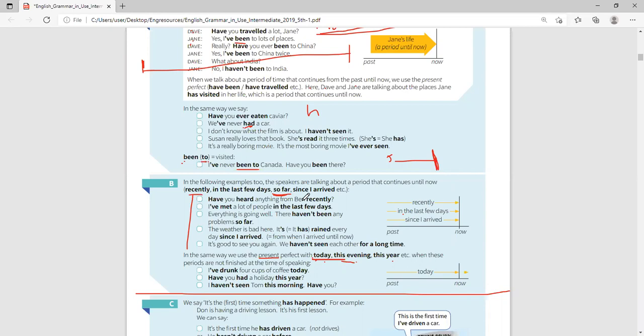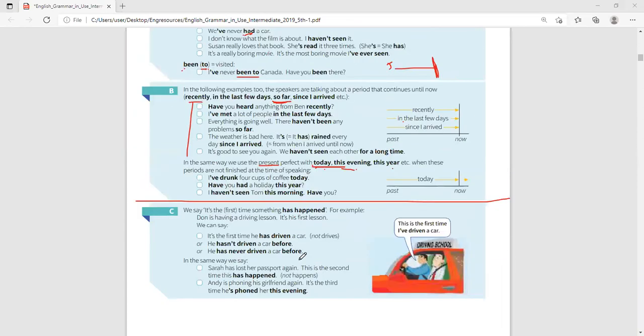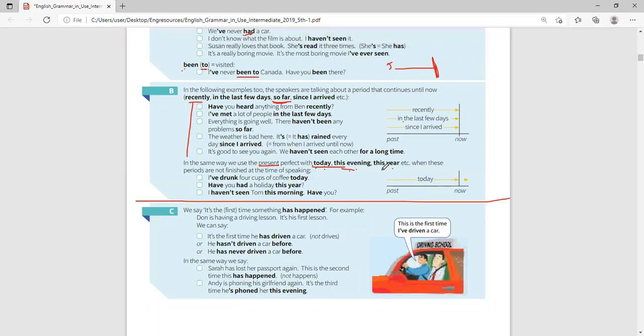I have been in Kampala since April. So when you say since April, it means as you are talking now, you are in Kampala. You cannot say I have been in Kenya since Monday and you are not in Kenya. It's not possible, okay? So that is what I want us to understand. And don't forget, with present perfect you can also say, today I have not eaten anything this evening. I have not seen him this year. Because we are in this year, we are in this evening, we are today. These are the present time names.